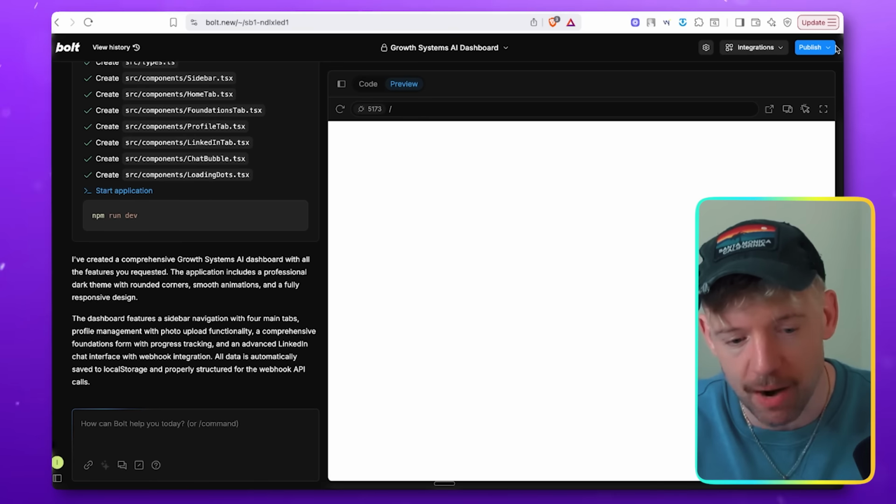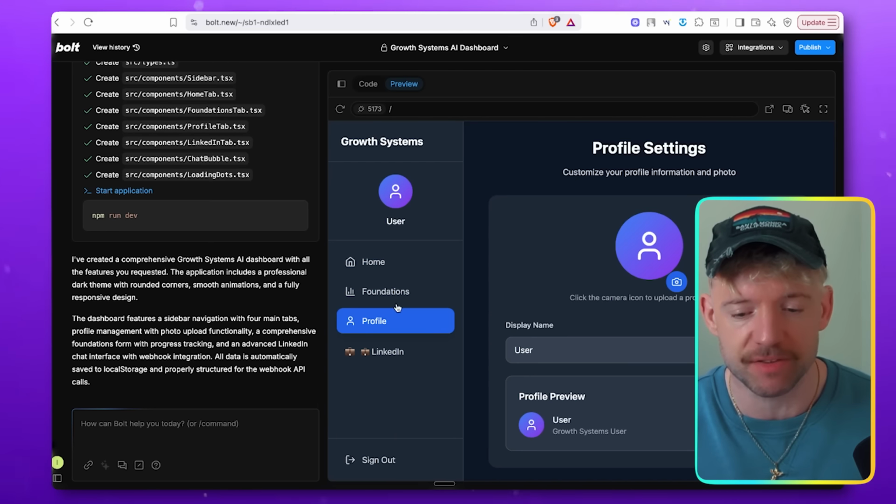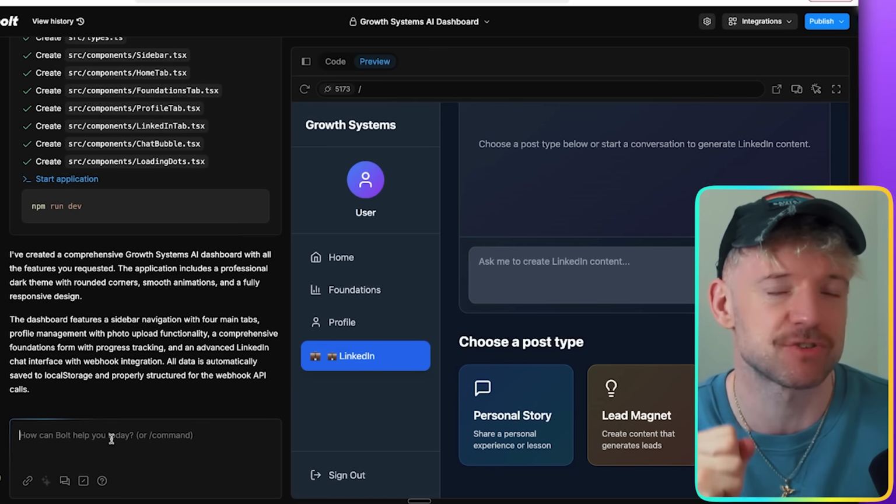Now we've done this, I'm gonna sort of zoom out for a second. This is cool. What I kind of want to do now in the chat interface is come over to the LinkedIn section. I'm gonna give it this follow-up command now, which is basically this. And then what we actually need to do, guys, is start connecting this to Supabase.